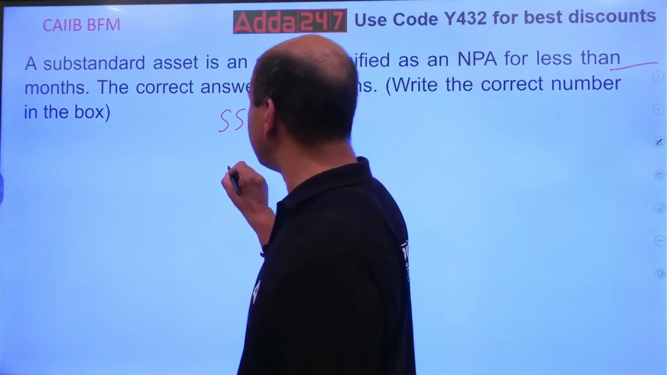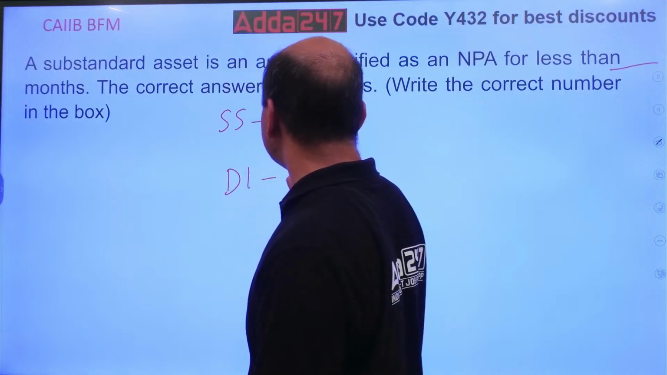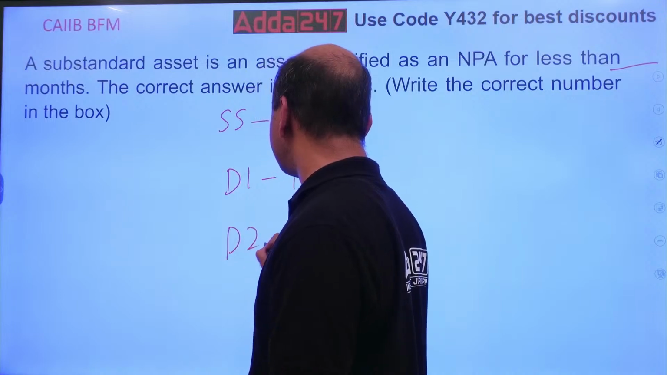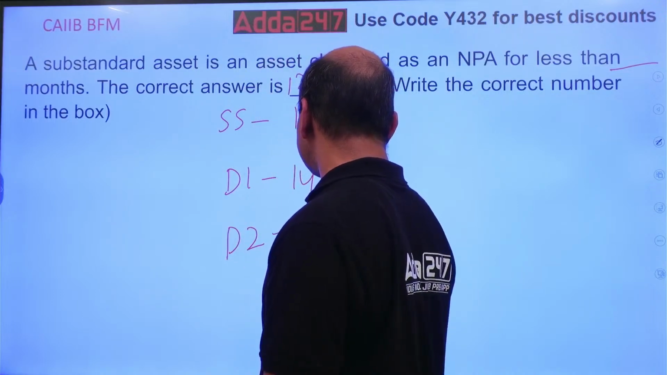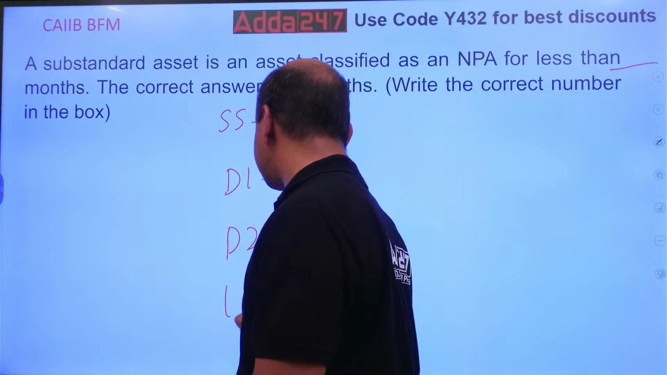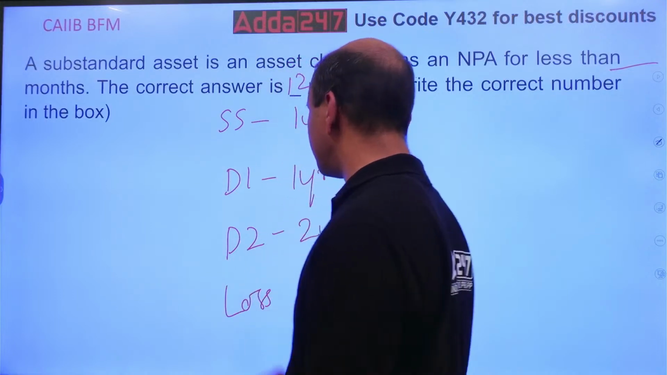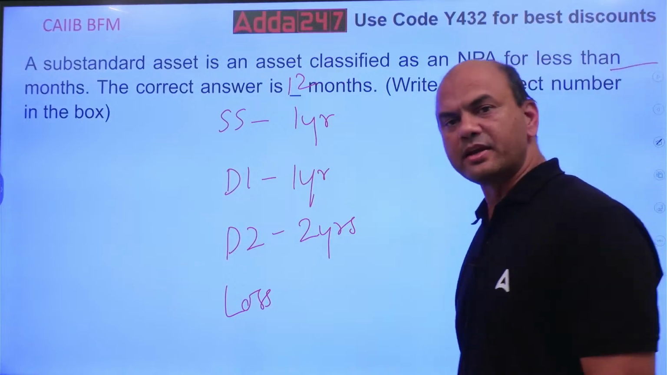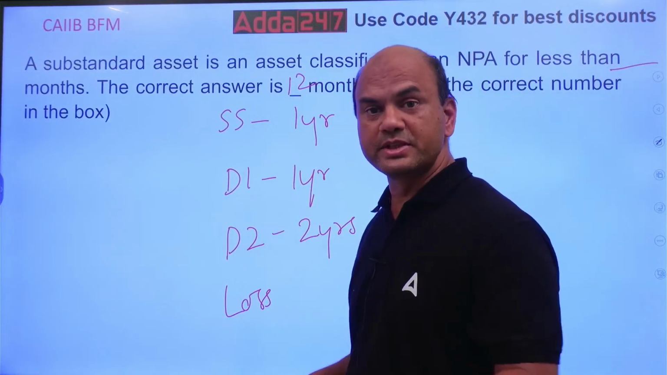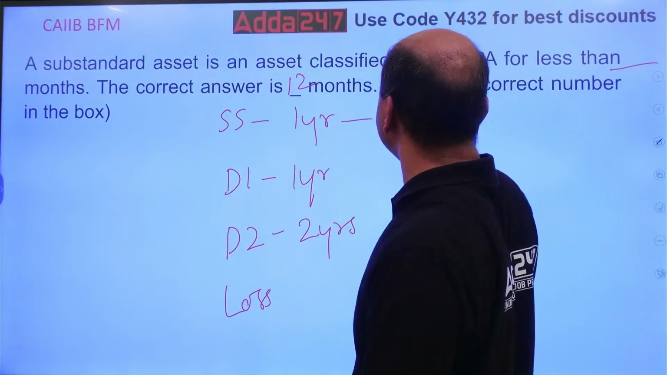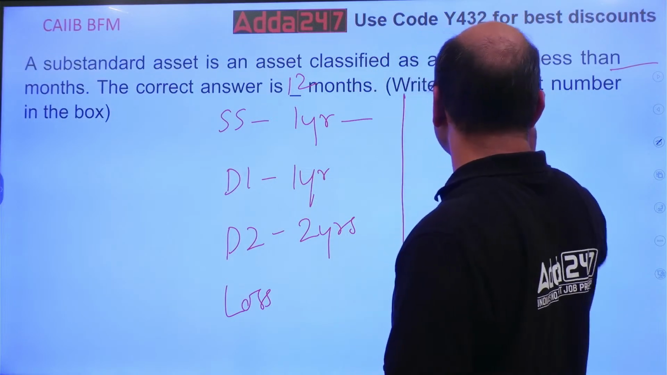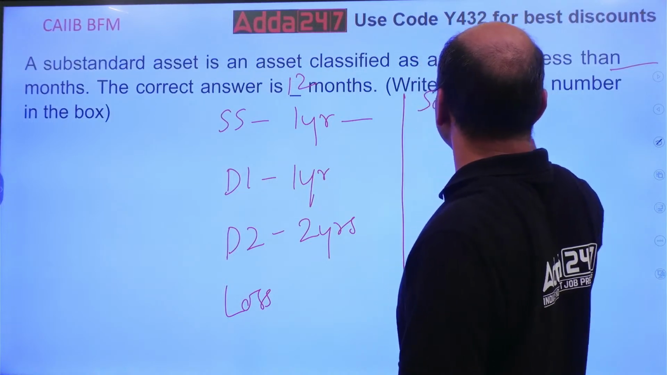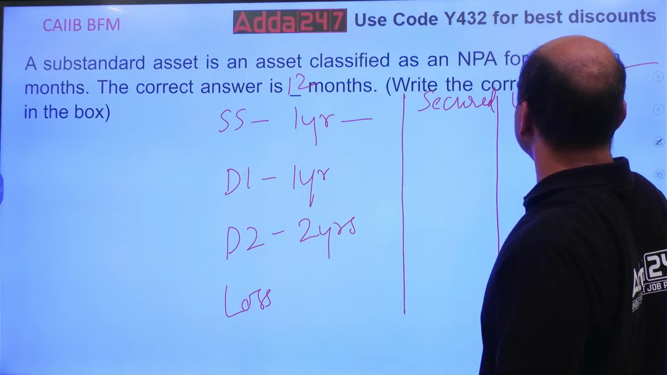Then you have doubtful 1, D1, that is again for 1 year. Then you have doubtful 2, D2, that is for 2 years. And then you have loss asset. Substandard for 1 year will have this provisioning. Now substandard is of 2 types. I'll write it over here. One is secured, which means you have security. Second is unsecured.